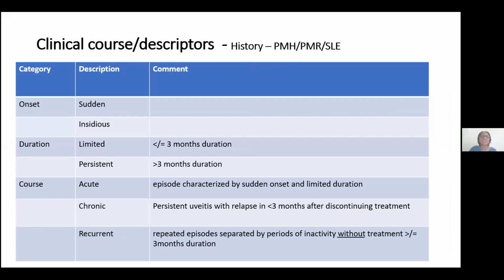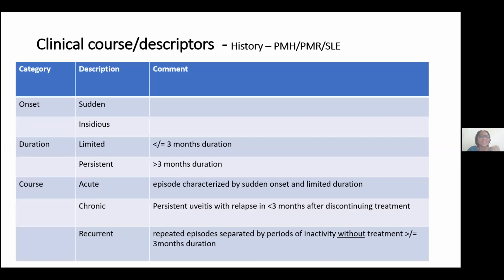Clinical course and descriptors. This is so important, and it is based on history taking from past medical history to know, have you had this before? What was it like? What were you treated with? And then slit lamp examination. The categories are as such. This is by SUN. The onset, how did it start? Was it sudden or was it of insidious onset?